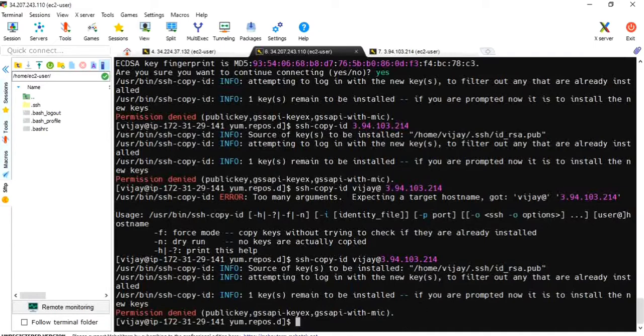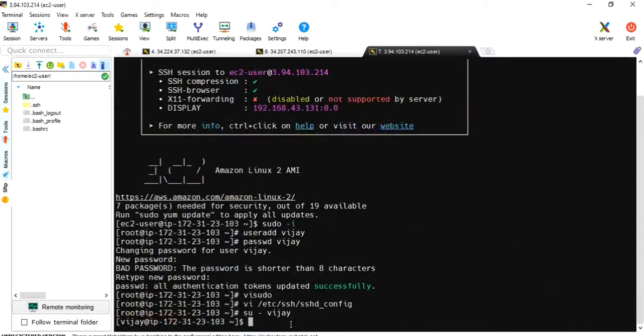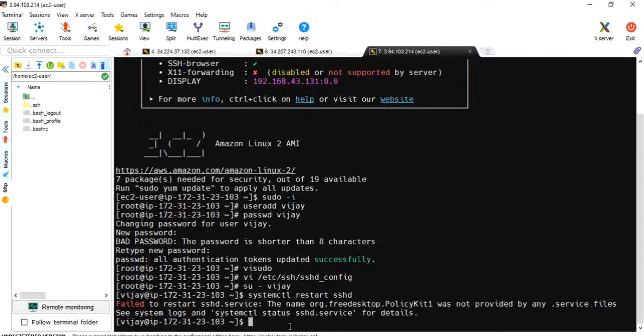Okay, let me check. Sorry, I have to restart the SSHD service. systemctl restart sshd. Failed, polkit.